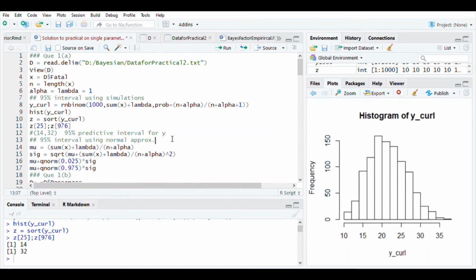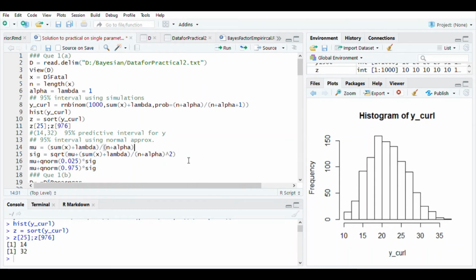Now while generating a random sample from a normal distribution, one has to specify the standard deviation. So let us consider the standard deviation here. The mean mu was (summation xi plus lambda) upon (n plus alpha), and the variance was mu plus (summation xi plus lambda) upon (n plus alpha) whole square. So the standard deviation will be the root of this variance. So mu I have stored here and sigma I have stored here.